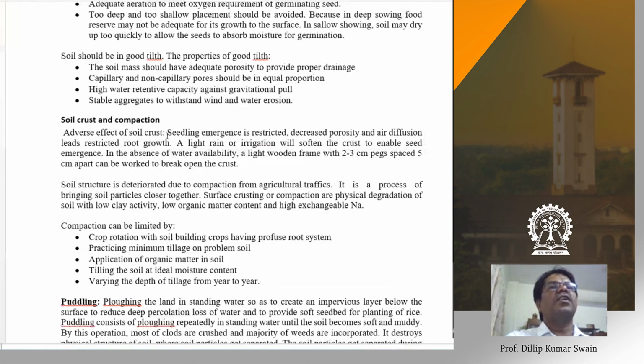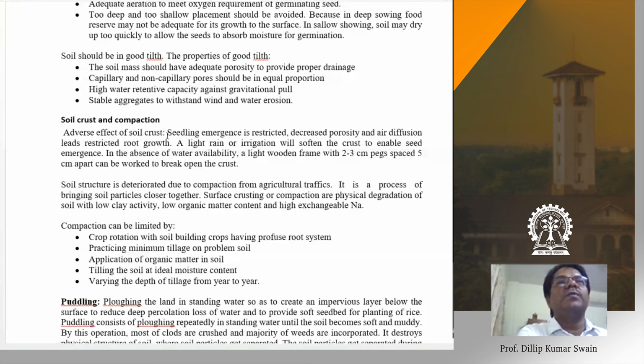And one more thing is soil crust and compaction. That is a very important thing one should understand when you go for seed sowing. In many soils, there is a crust formation, a cemented layer on the surface soil. If that happens, the seedling may not come out. When the seedling comes out of the soil after germination, it needs to push the soil. If the surface soil has a crust like a cementing layer, the seedling fails to put in that much force to come out, and then there is a collapse or death of seedlings inside the soil.